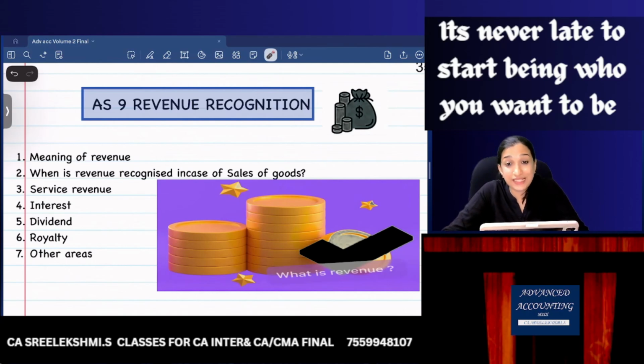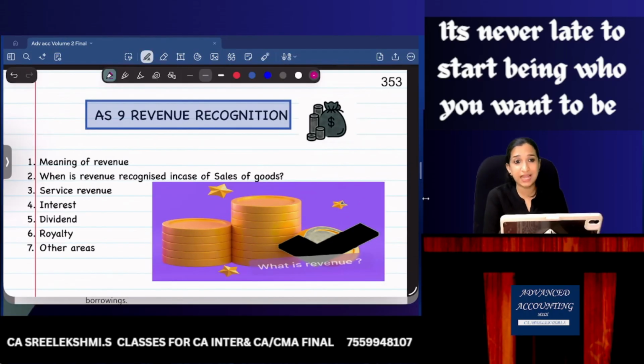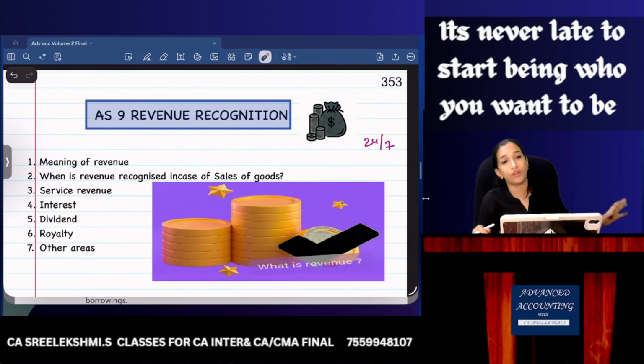So hello dear students, let's study AS9. AS9, revenue recognition, is a mandatory standard for all enterprises. All entities should follow AS9, and it is applicable in every entity 24/7. Is there an entity which is not working to get revenue? Revenue recognition is required by all entities all the time.